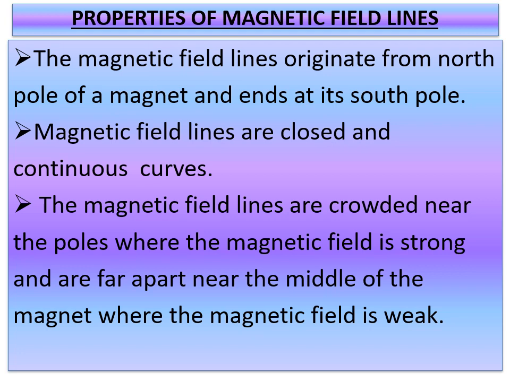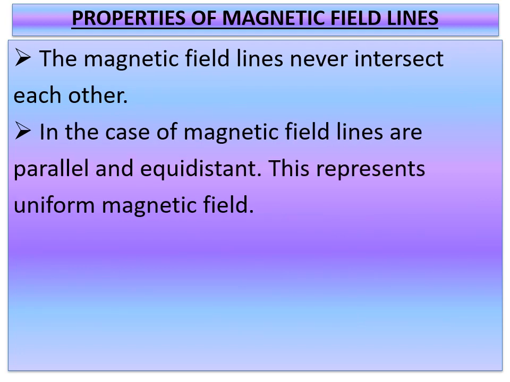Properties of magnetic field lines. Just remember these properties, and for 2 marks you may get this. The magnetic field lines originate from the north pole of a magnet and end at its south pole, already I have discussed. Magnetic field lines are closed and continuous curves. The magnetic field lines are crowded near the poles where the magnetic field is strong and are far apart near the middle of the magnet where the magnetic field is weak. The magnetic lines never intersect each other. Where the magnetic field lines are parallel and equidistant, you have to remember that this represents a uniform magnetic field.